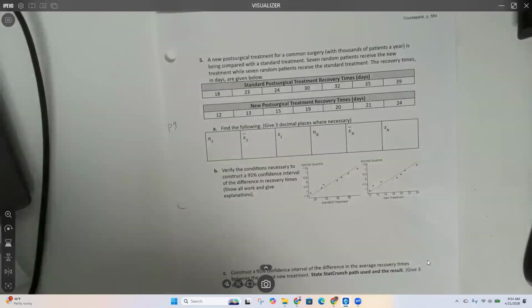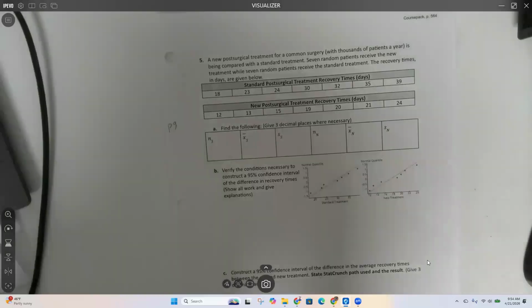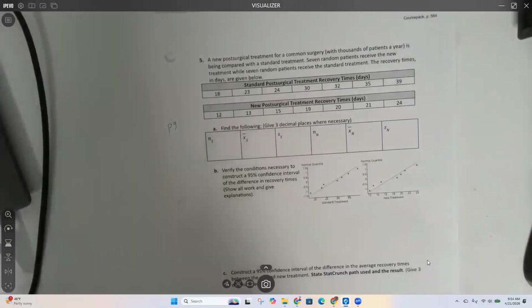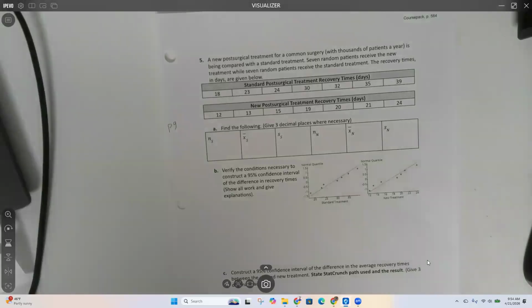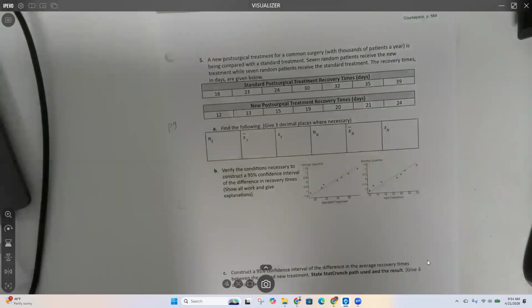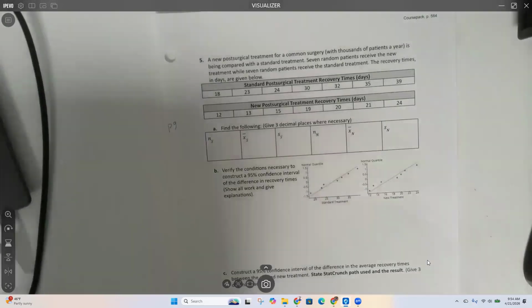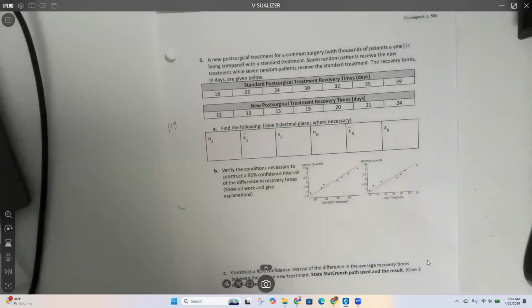I mean, you don't have to memorize them. That's the whole point of the exam notes packet: all the StatCrunch buttons are listed in here. You just have to find what page it is. Page 250. Well, my exam notes packet only goes up to page 253. That's okay. Page 260, yeah. So page 260.